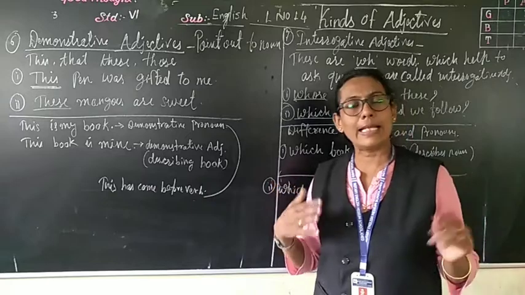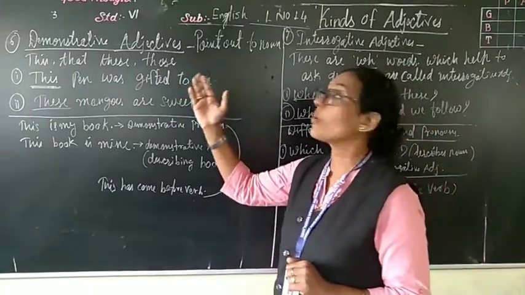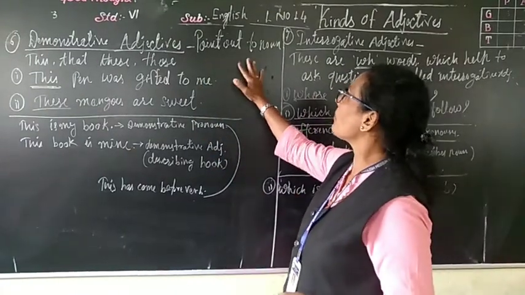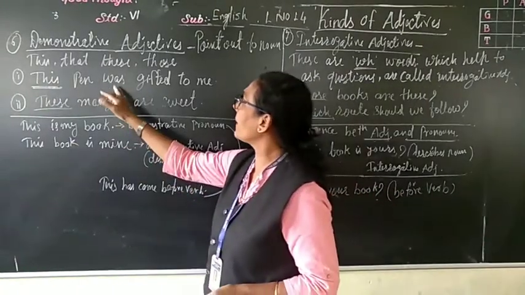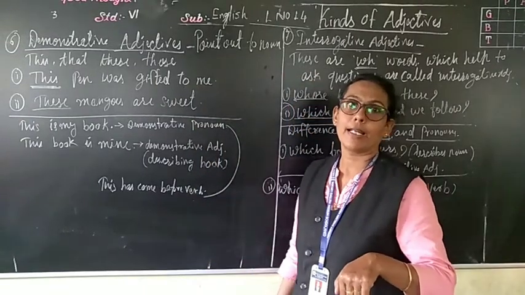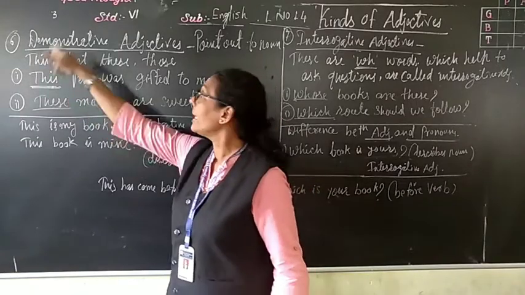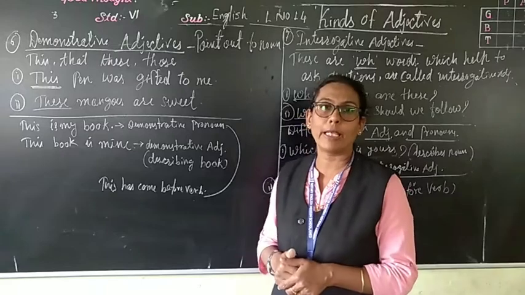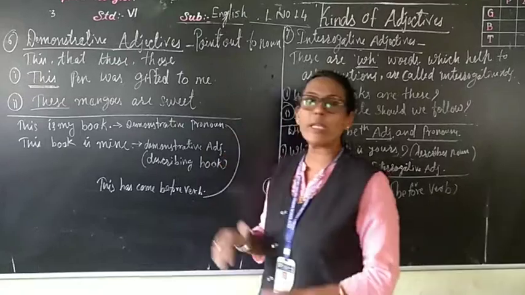Means this, that, these, those, when we are pointing out, that is called the demonstrative adjectives. For example, this pen was gifted to me. This pen, describing now which pen. This pen was gifted to me. Demonstrative adjective. These mangoes are sweet.